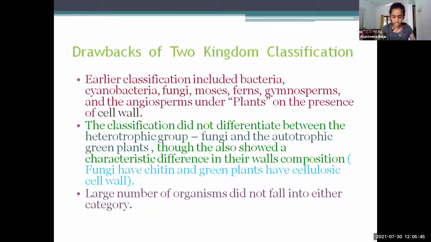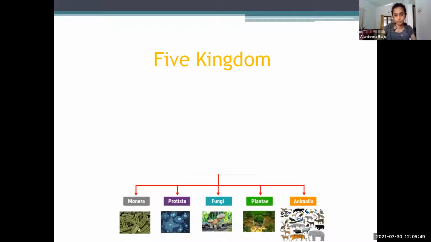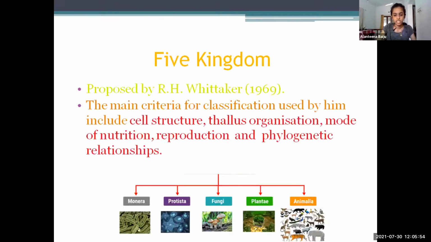Then five kingdom classification was proposed by R.H. Whittaker, and his main criteria were cell structure, thallus organization, mode of nutrition, whether they were heterotrophic or autotrophic, reproduction, whether asexual or sexual, and phylogenetic relationships. And the five kingdoms were Kingdom Monera, Kingdom Protista, Kingdom Fungi, Kingdom Plantae, and Kingdom Animalia. Let's briefly have a look at these five kingdoms.